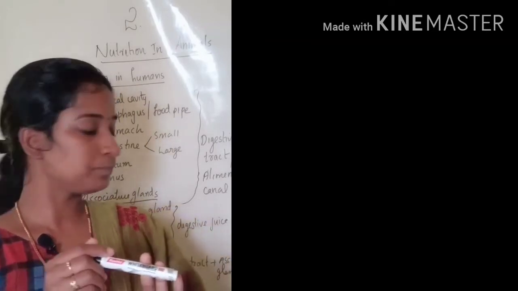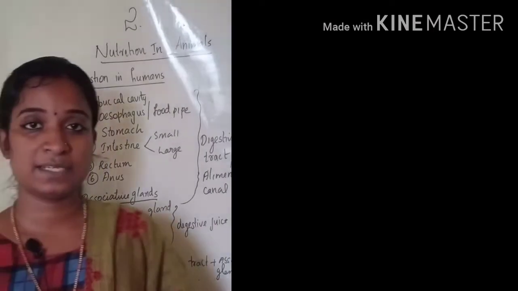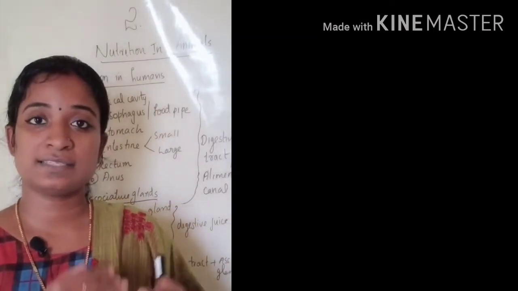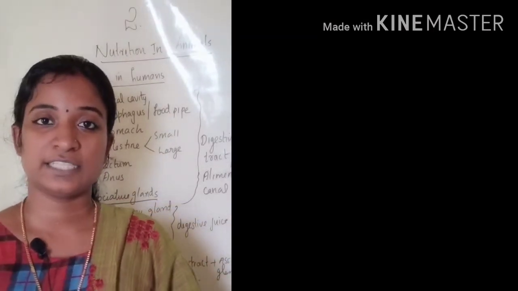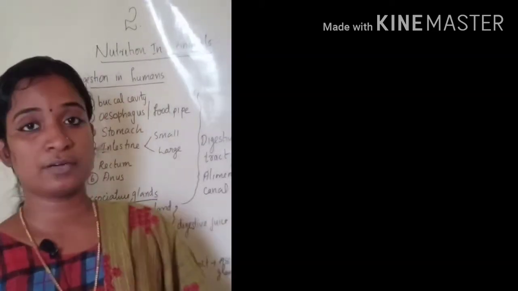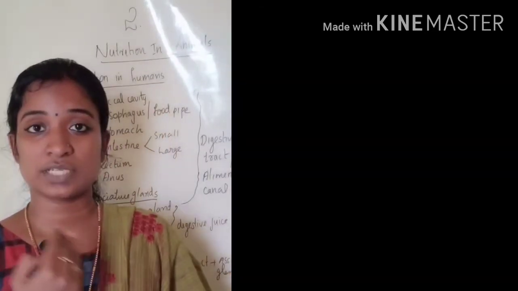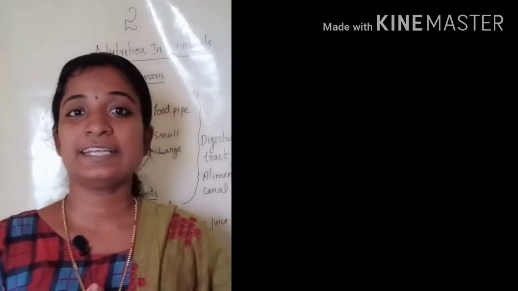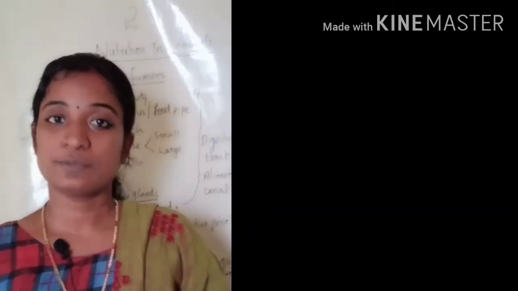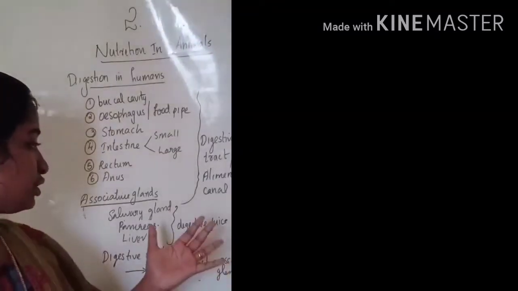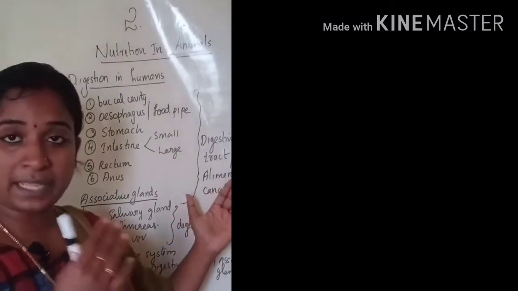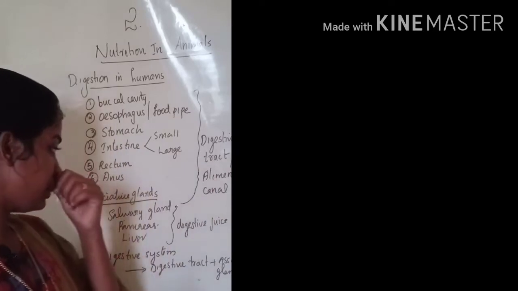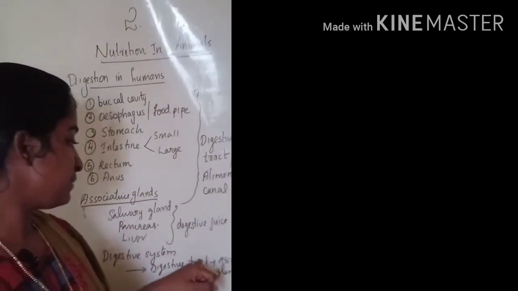Then the third is associative glands, the glands associated with the digestion process, and we have discussed three. They secrete a digestive juice which helps the digestion, and the digestive juice plus the digestive tract together are called the digestive system.